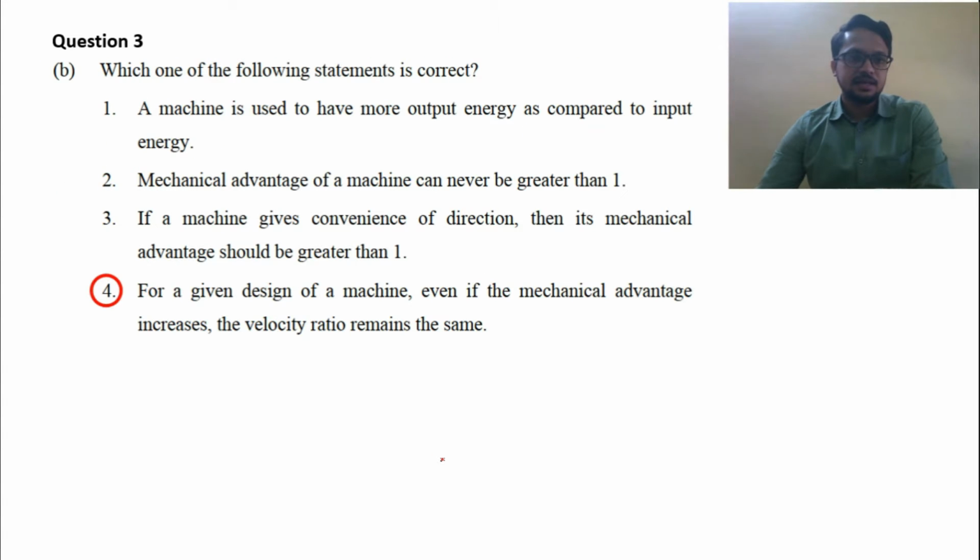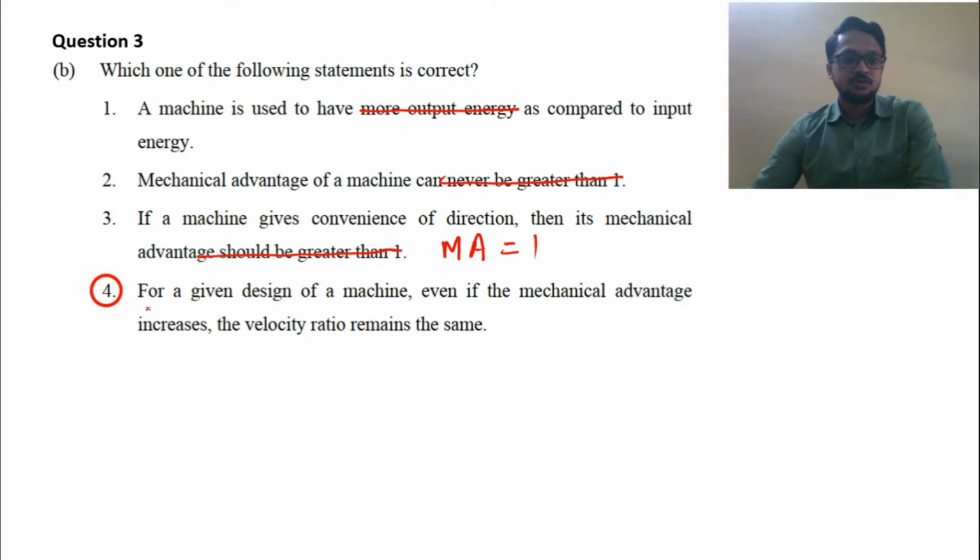Next question 3b. Which of the following statements is correct? Related to machine. A machine is used to have more output energy as compared to input. More output we cannot get, this is wrong. Mechanical advantage of a machine can never be greater than 1. Yes, it can be greater than 1, this statement is wrong. If a machine gives convenience of direction, then its mechanical advantage should be greater than 1. No, when it is convenience of direction, its mechanical advantage will be equal to 1.